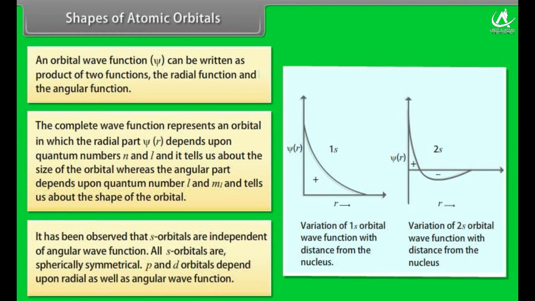It has been observed that s orbitals are independent of angular wave function. All s orbitals are spherically symmetrical. p and d orbitals depend upon radial as well as angular wave function.